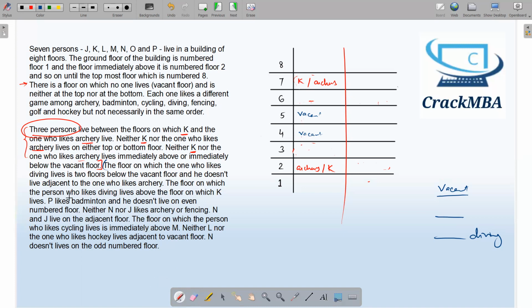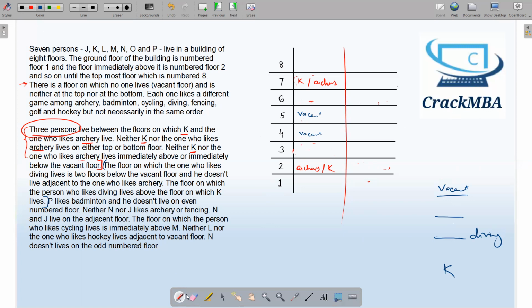The floor on which the person who likes diving lives is above the floor on which K lives. Okay, so vacant, diving, and there will be somewhere below K. This is given over here. The person who likes diving lives above K. Okay, so this is the data that I have.